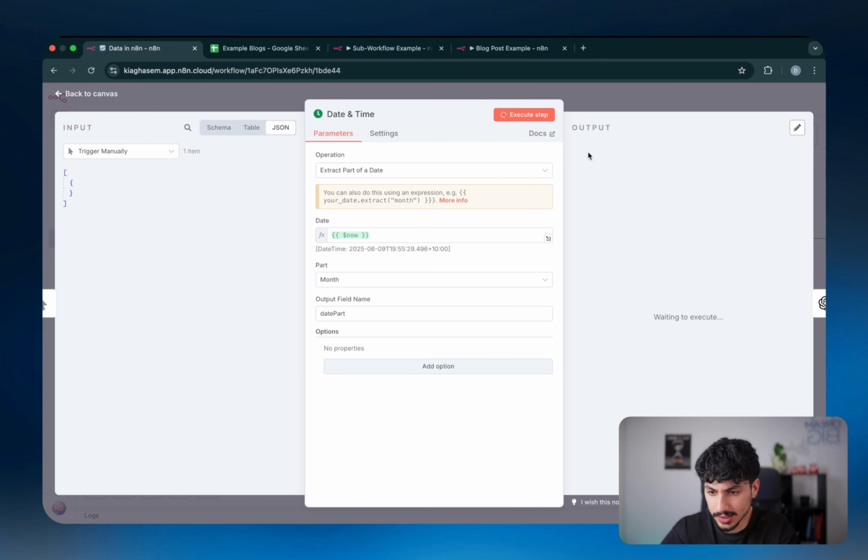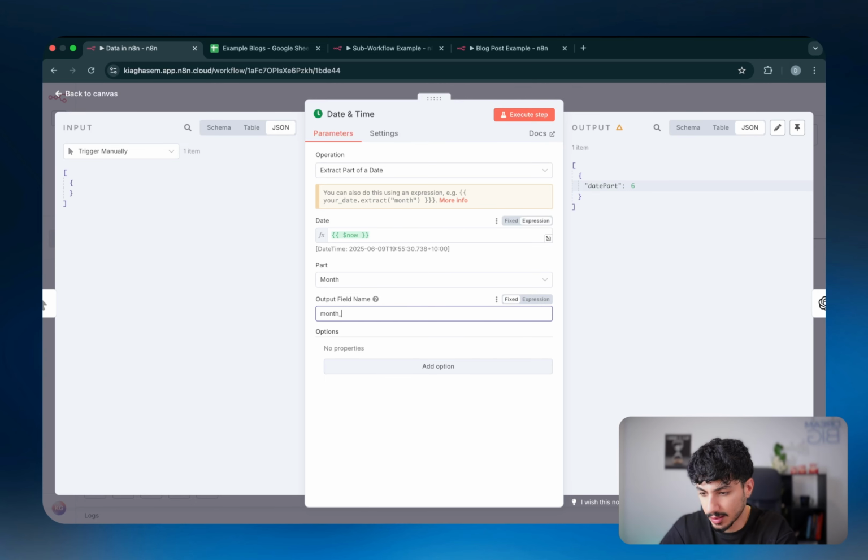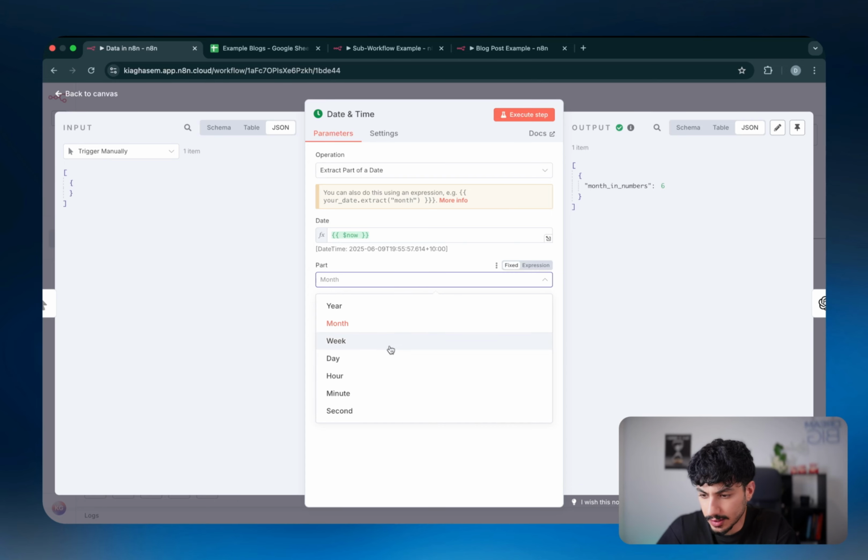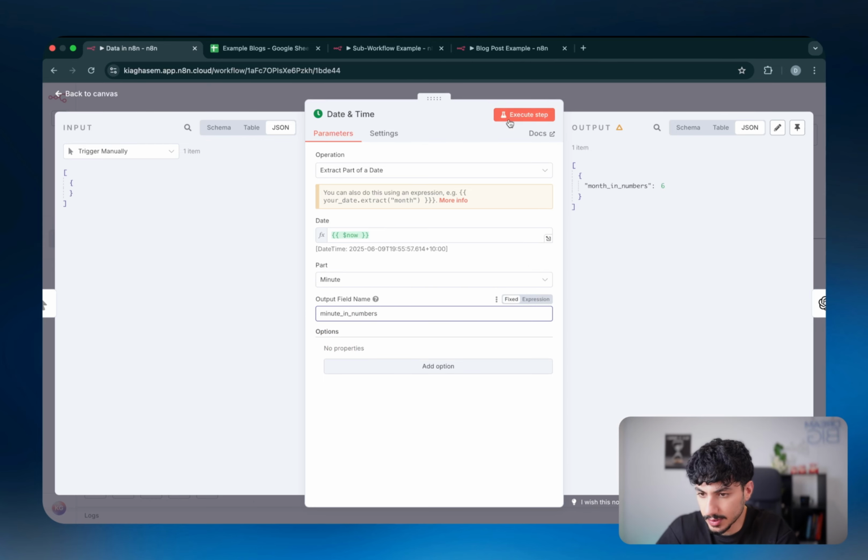So if I run this, as you can see, it's going to say this month is the 6th month. So it put the month part of the date time variable of now inside a new field called date part as a number. If I want to change this, I can just call it month in numbers. If I execute that, you can see it's going to say month in numbers. Perfect. Now you can do that same thing with minute, second, hour, day, year. If you just want to extract the minute, let's change that to minute in numbers. So it's going to say right now it's the 56th minute of the hour, which is correct because it's 7:56. So in the hour of 7 to 8 p.m., it is the 56th minute.